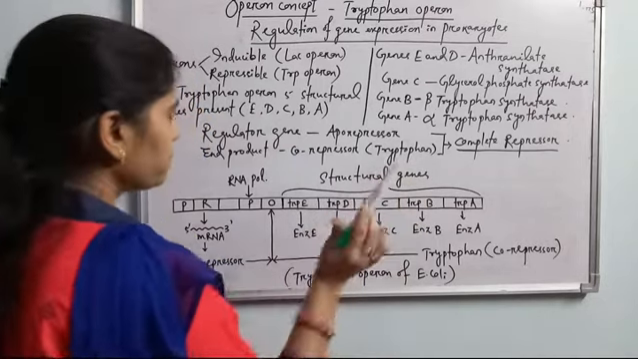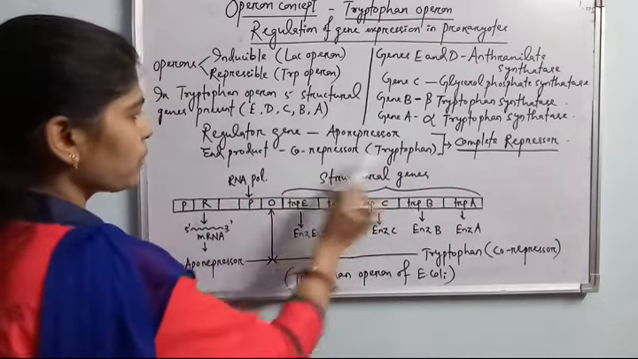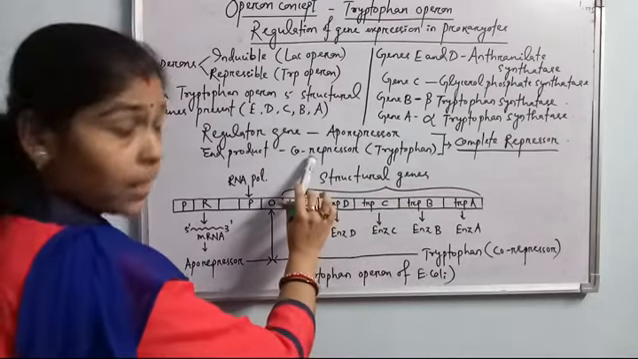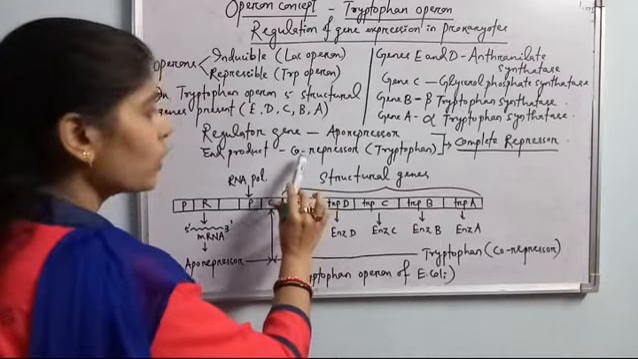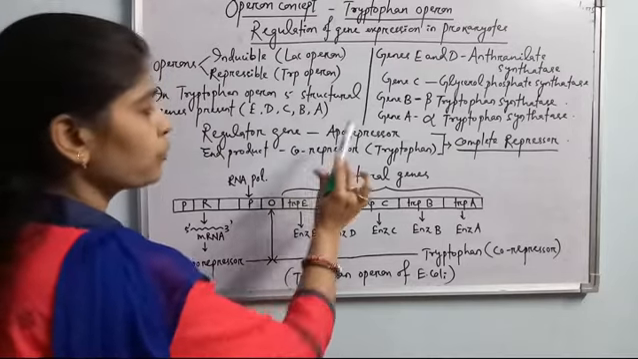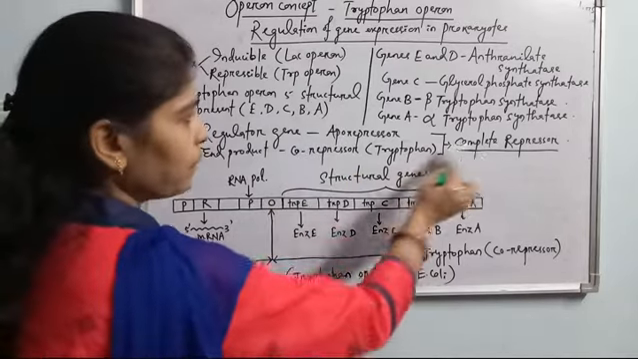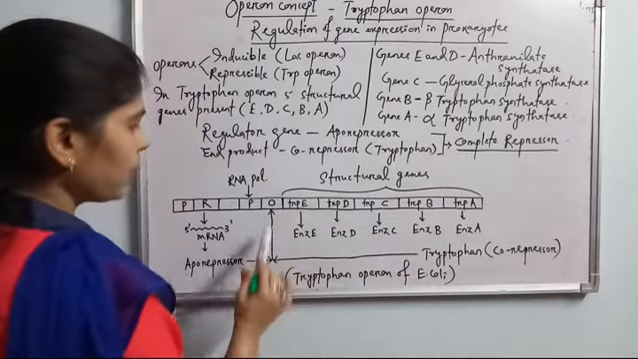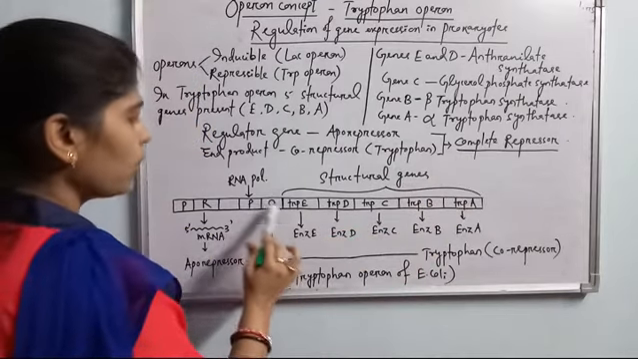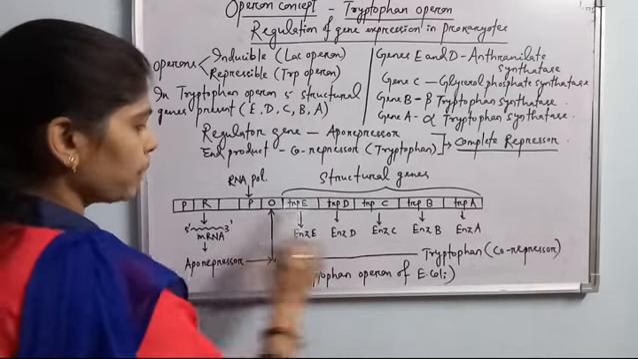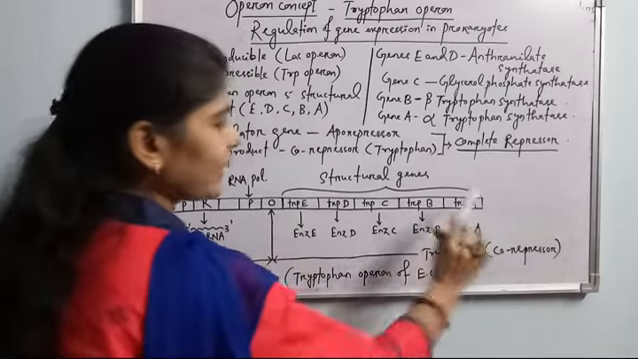When the end product, that is tryptophan or co-repressor, is much more than the need of the cell, then the co-repressor binds with the aporepressor to form a complete repressor. The complete repressor can be loaded on the operator zone of the operon, so that the operon is automatically switched off.